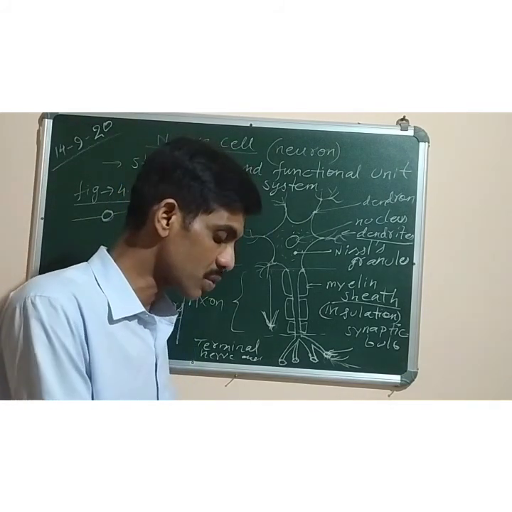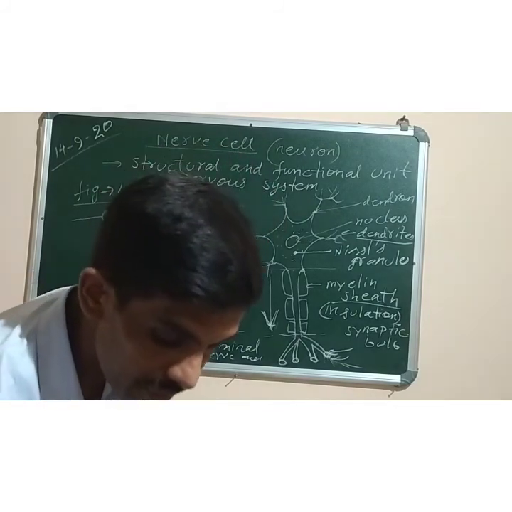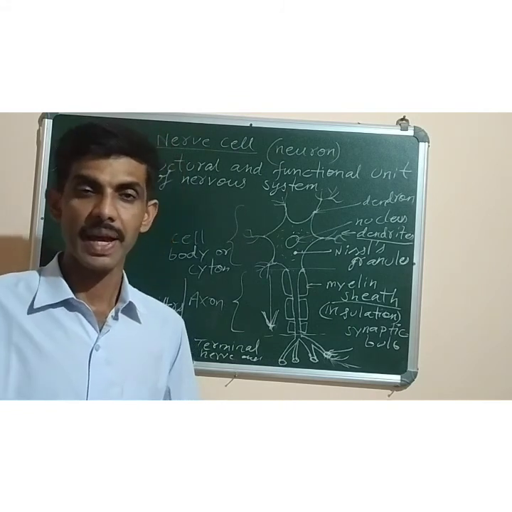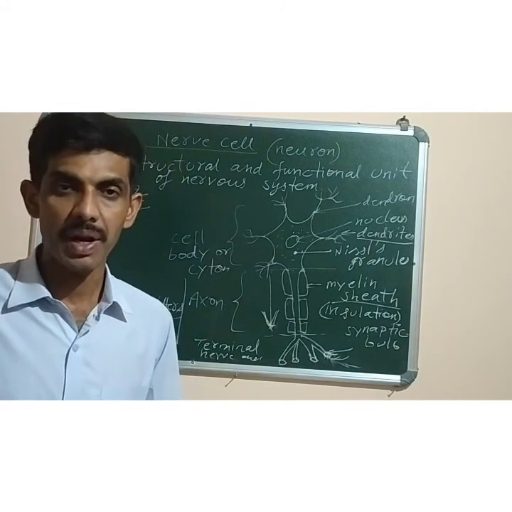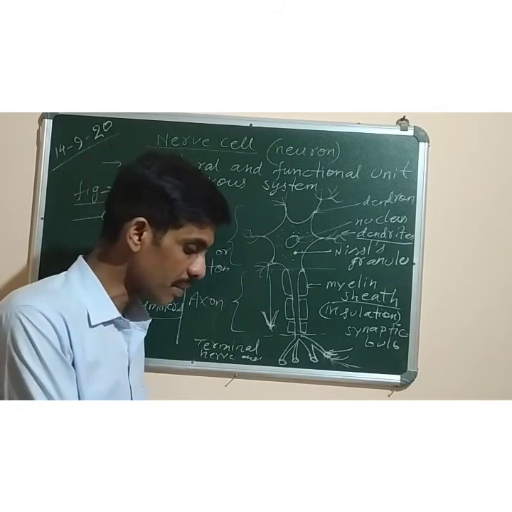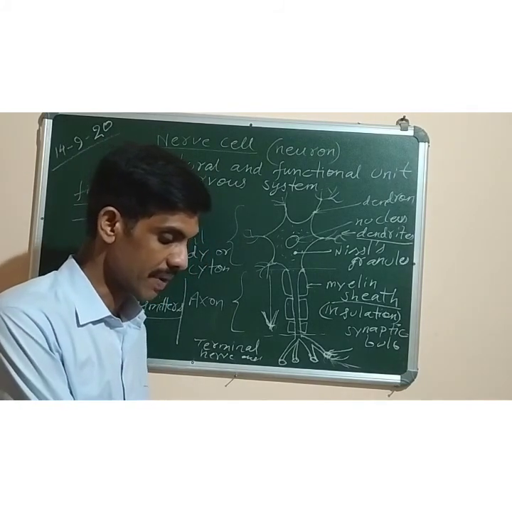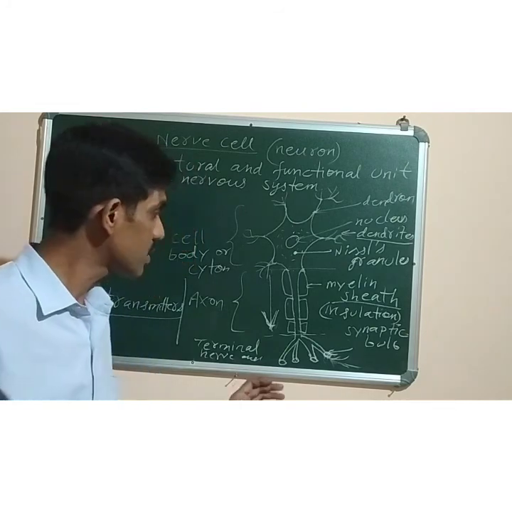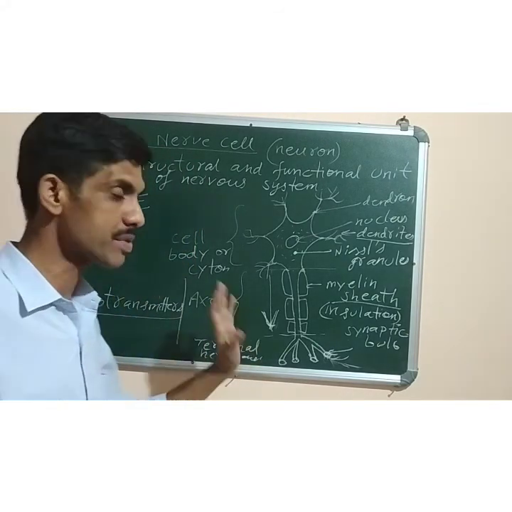In the next class we will study the different parts of the human nervous system, that is the central nervous system, peripheral nervous system, and autonomic nervous system. After that, reflex action, then we have to study the endocrine system. As homework, whatever I have said, both the diagrams you can do.